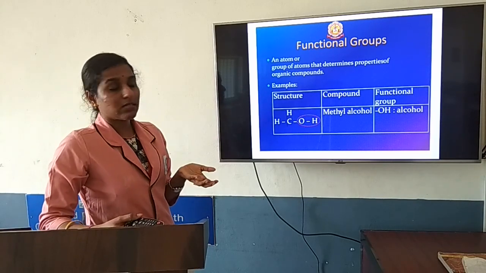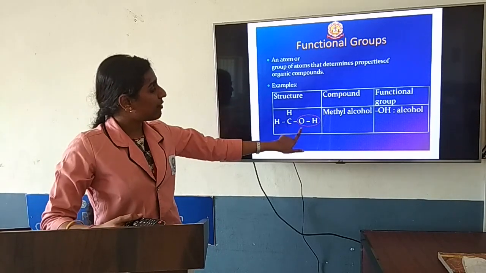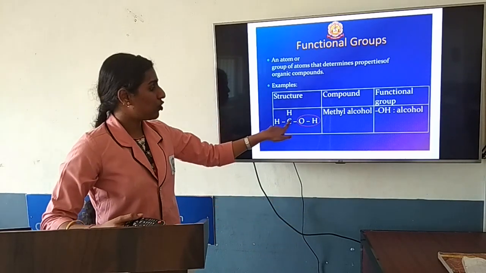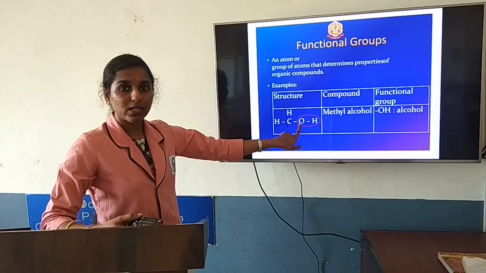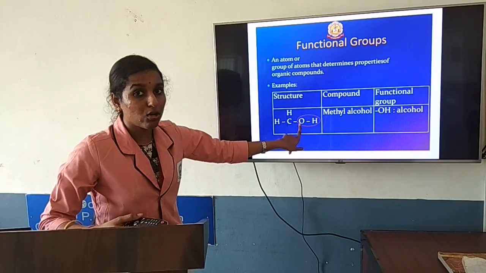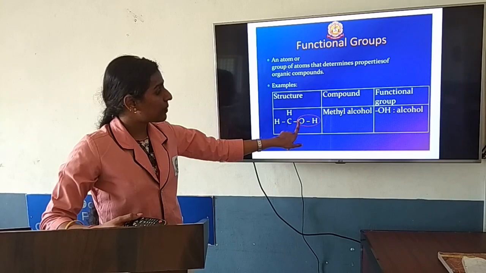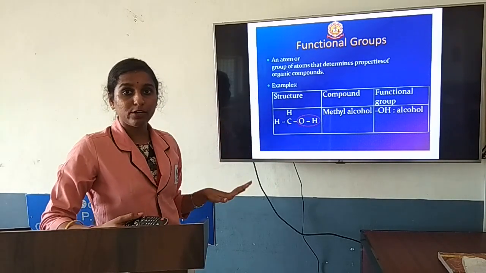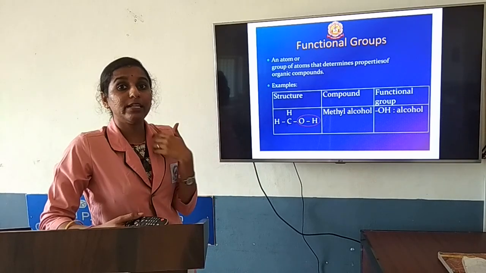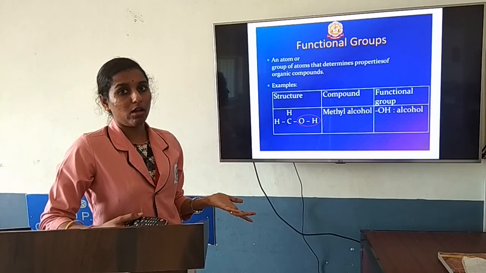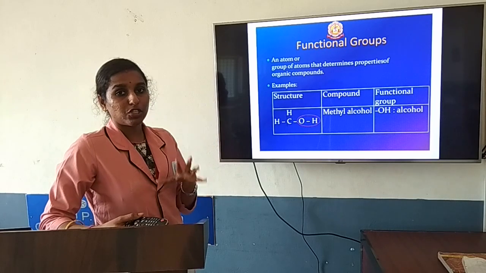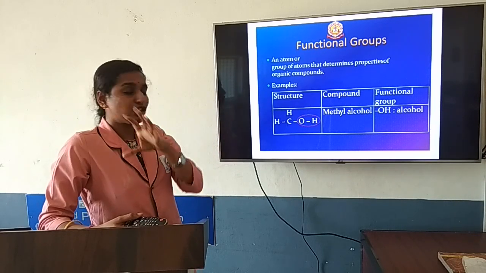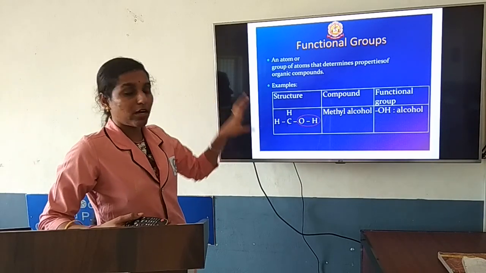What is the use of the functional group? The property depends on the functional group. If the functional group is an OH group, which is nothing but the alcoholic group, then that compound will be considered an alcoholic compound, and it shows the property of alcohol. That is the functional group: it replaces the hydrogen and shows the property of that functional group.